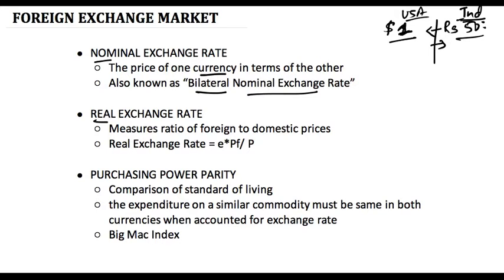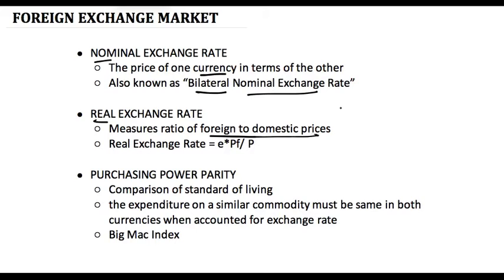Whereas when we talk about the real exchange rate, then we are not talking about currencies directly, we are talking about currencies through certain goods and services. Ratio of foreign to domestic prices. How do we do it? Let's understand what is real exchange rate. Let's take potatoes.